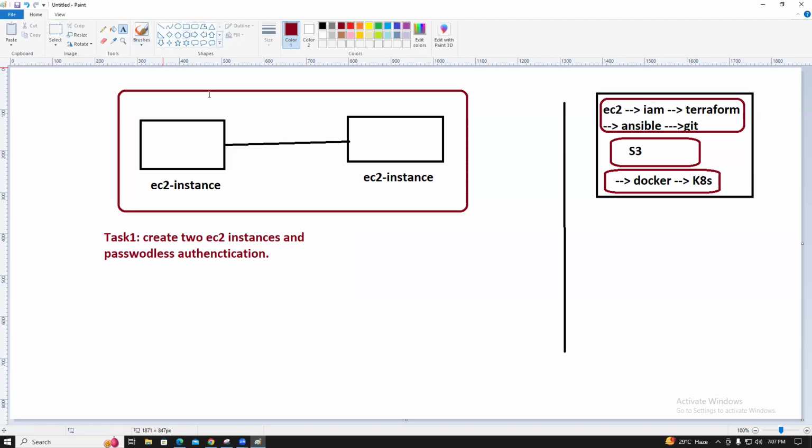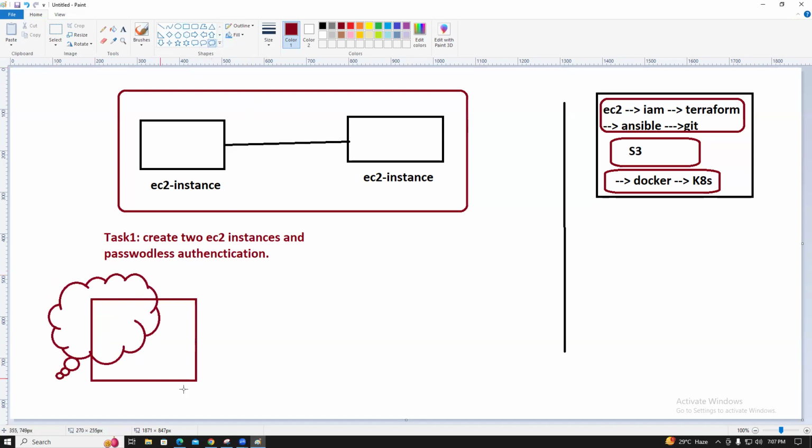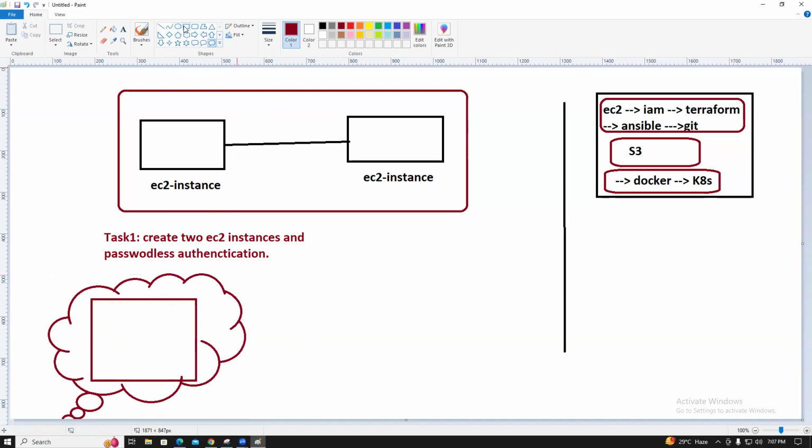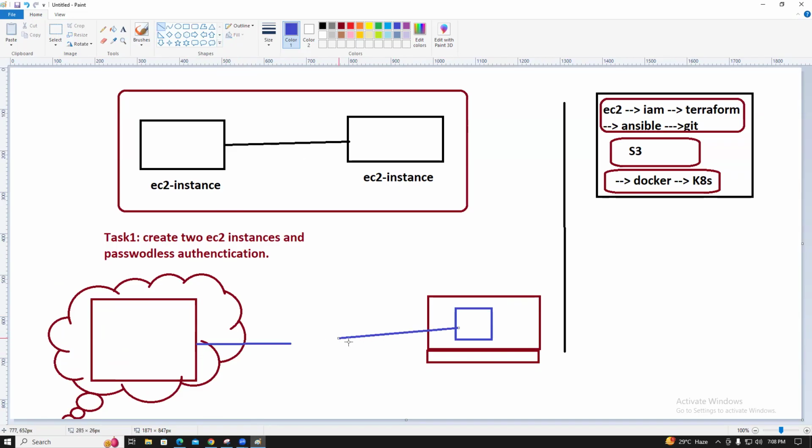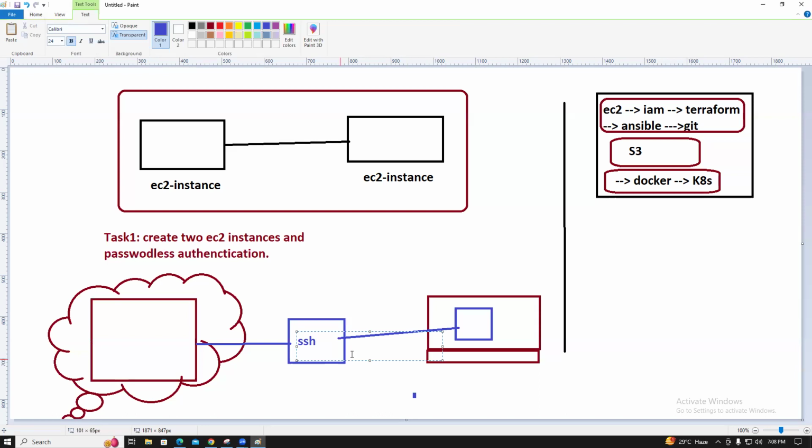So how are we connecting to this EC2 instance? You are connected from your laptop with the help of third-party software. What is that, guys? Putty. Putty gives SSH access, secure shell access, through the SSH protocol, right, guys? The port number is 22.